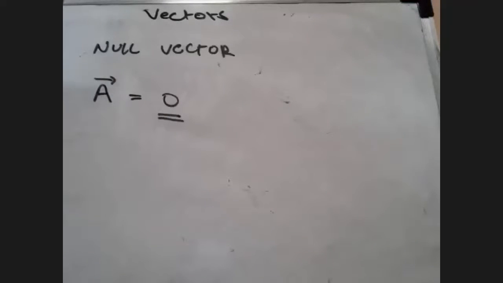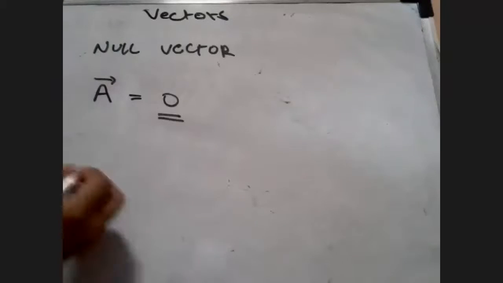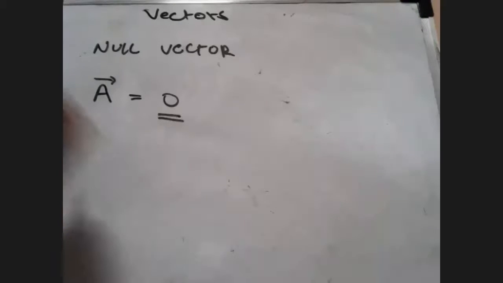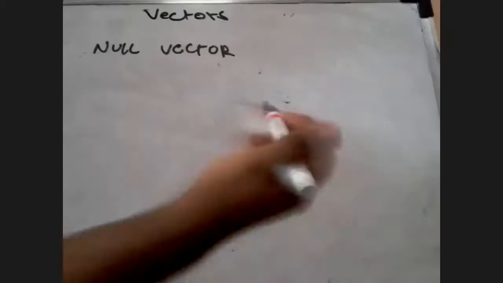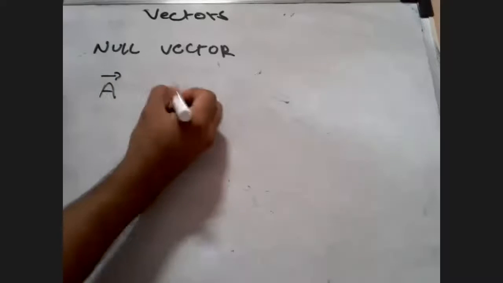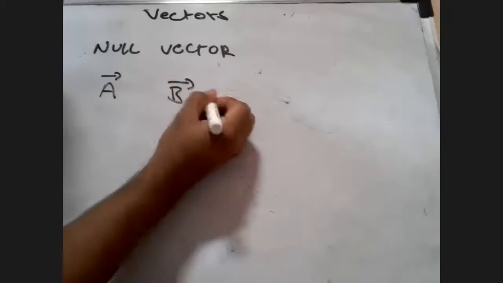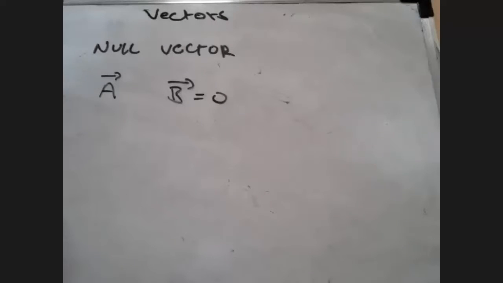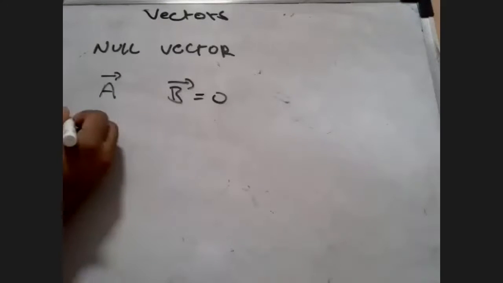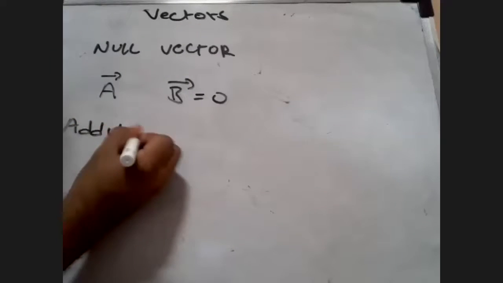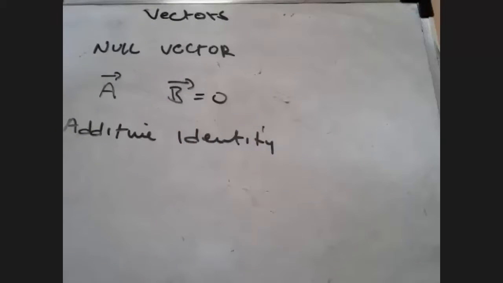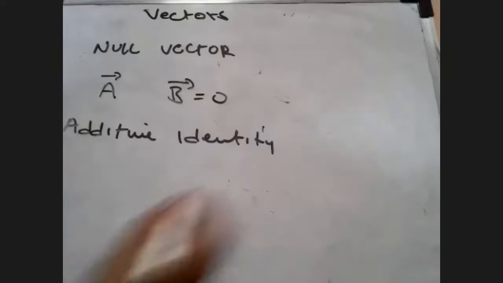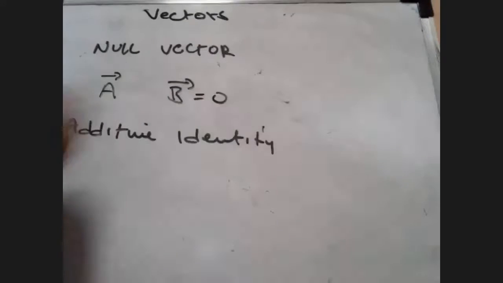What this means, students, is that if you add, suppose there are two vectors, a vector and b vector, and I say b vector is a null vector. In that case there comes this property of additive identity. What is the property called? It is called additive identity. What does additive identity mean? By this we can add the vectors. So I can say that two vectors can be added. Now I'll tell you later what the properties of additive inverse and all that are.